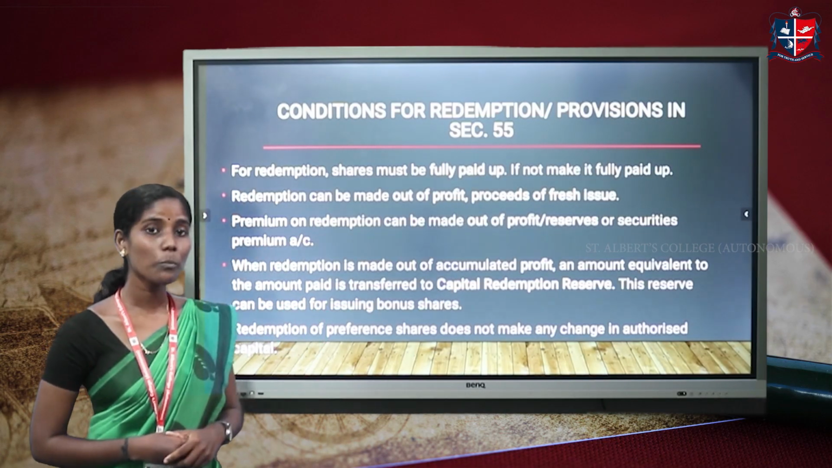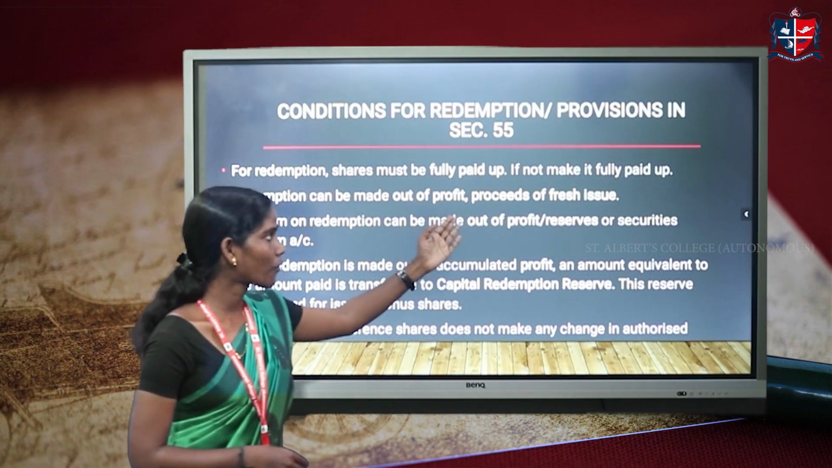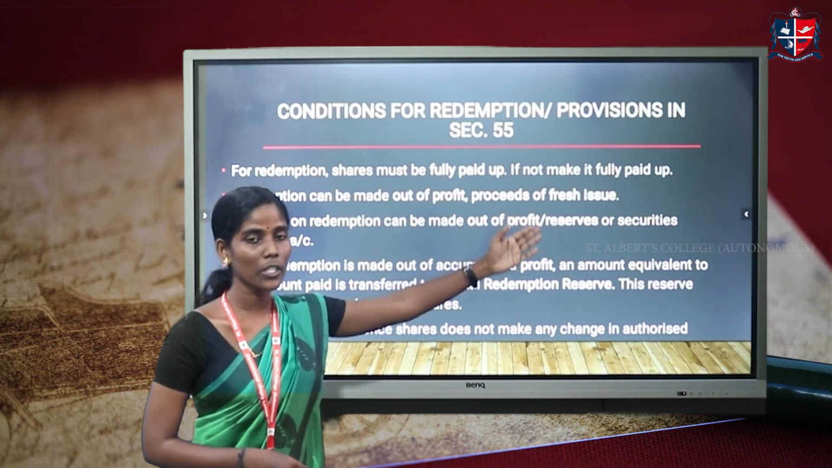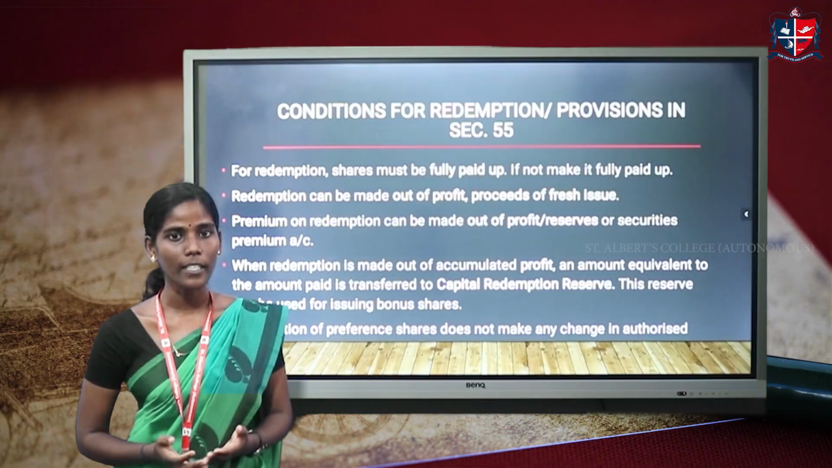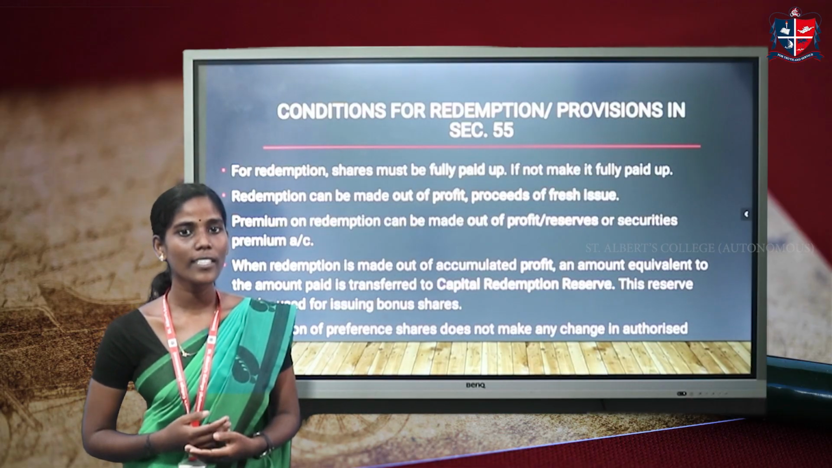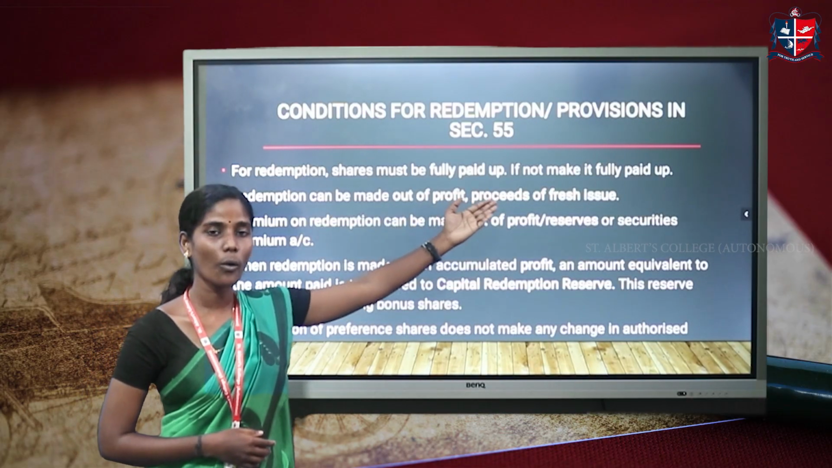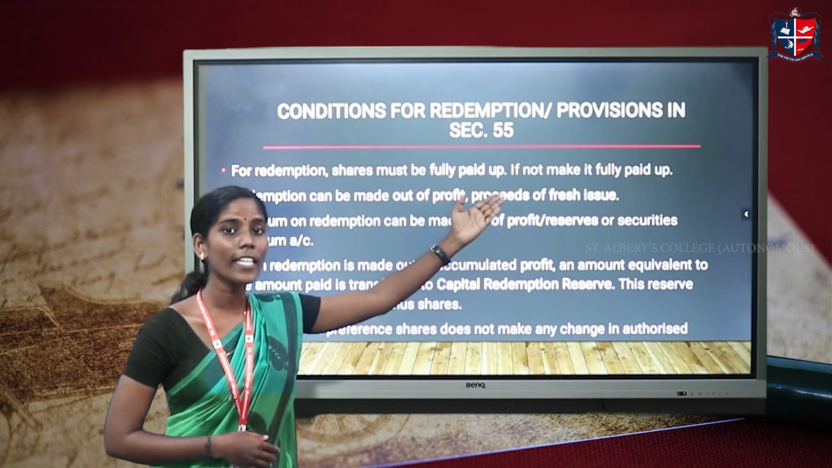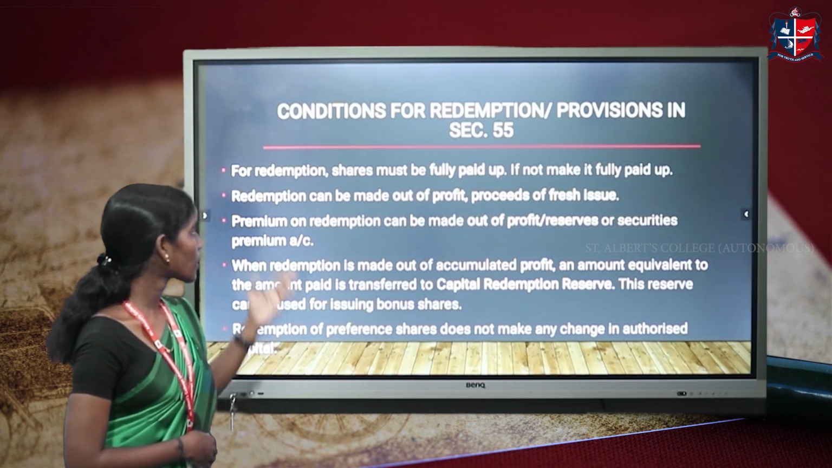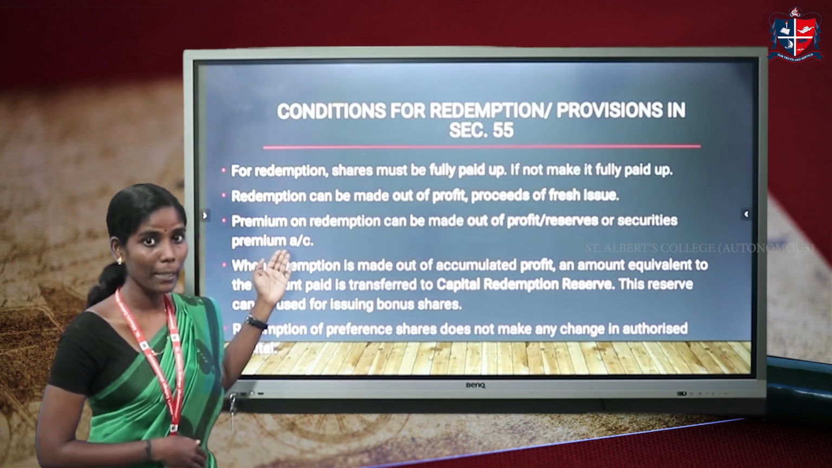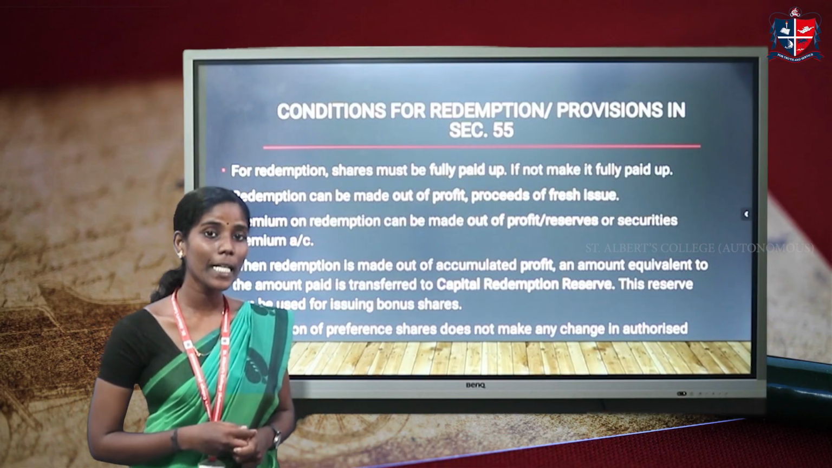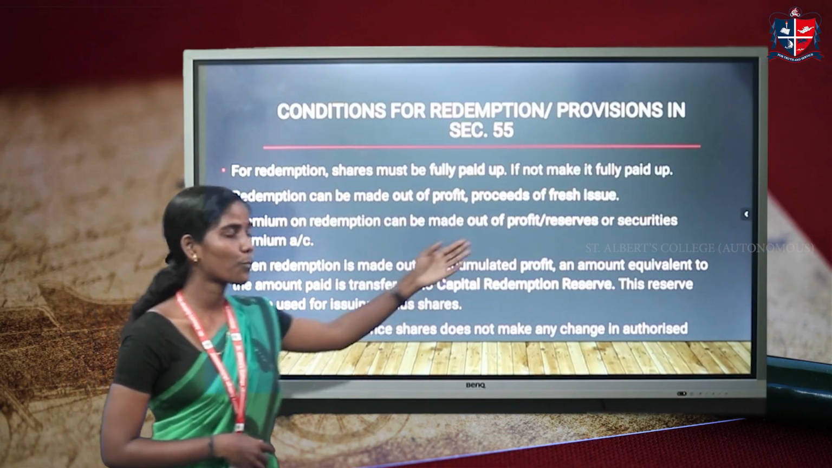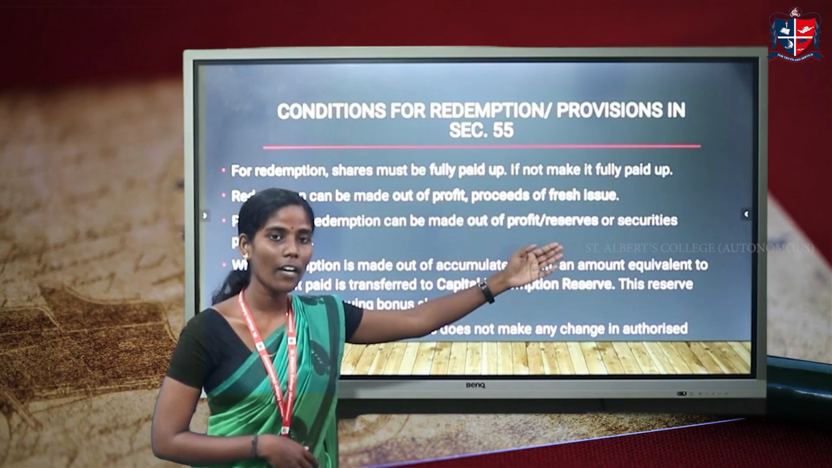Second one, the redemption can be made out of profit and proceeds of a fresh issue. For making the redemption, the company needs some funds. These funds can be raised from profit or a fresh issue of equity shares. Next one, if there is any premium, that means the company makes the redemption at a premium, the premium amount can be taken from profit or reserves that are available to the company.